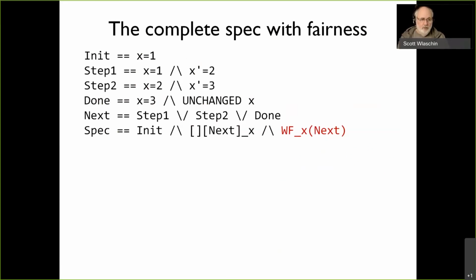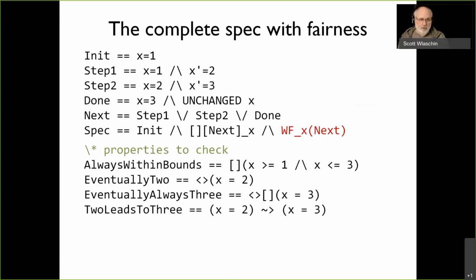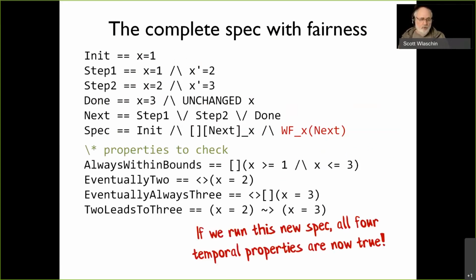So here's our complete spec with fairness now. We've added the fairness constraint. And here are the properties to check. So this is the complete spec now for counting to 3. And if we run this new spec, all 4 temporal properties are now true, which is great. So what we were missing, we just needed to add that fairness thing to make sure it didn't get stuck in a loop. And these properties are true, just as we thought they would be originally. That's nice. So now we're done. So we can count to 3.